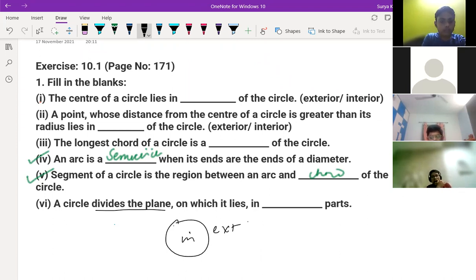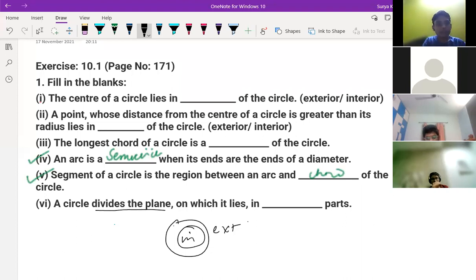Sir, I think 3 parts, sir. 3 or 2 parts, sir. Outside, inside, and on the circle, sir. It can be that only, sir. A circle divides the plane on which it lies. Ritik, what is the answer? I think this will come interior, exterior, right?